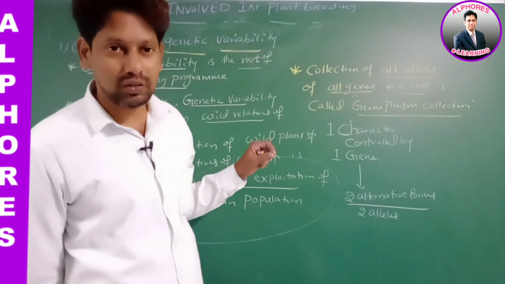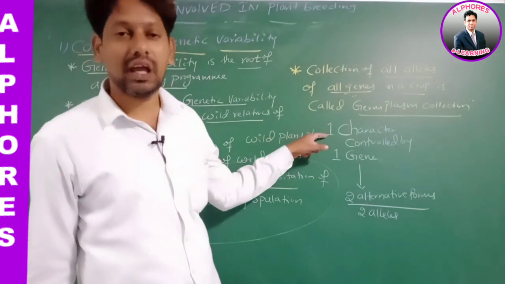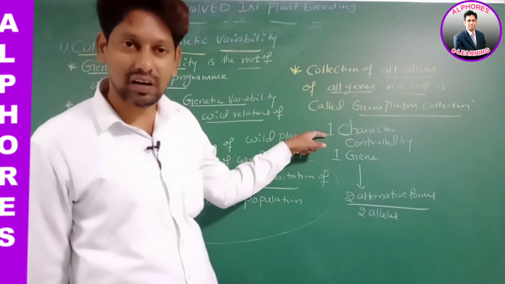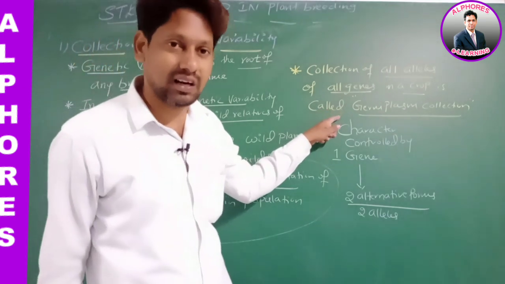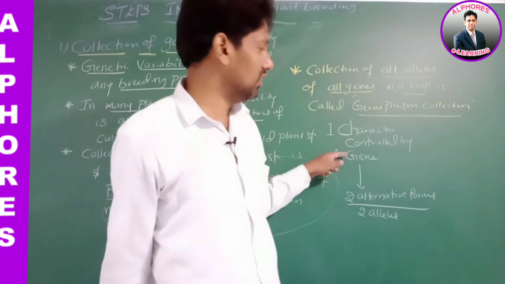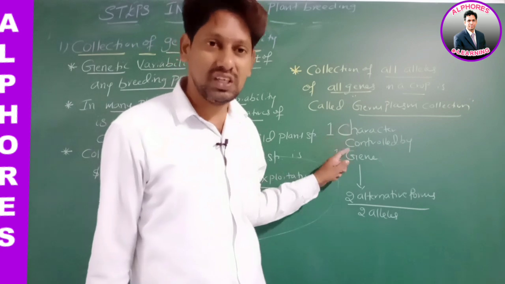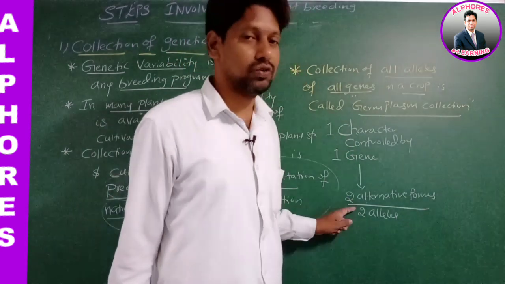Is this concept okay? In living organisms, characters are controlled by genes. In general, each character is controlled by one gene. Each gene has two alternative forms.